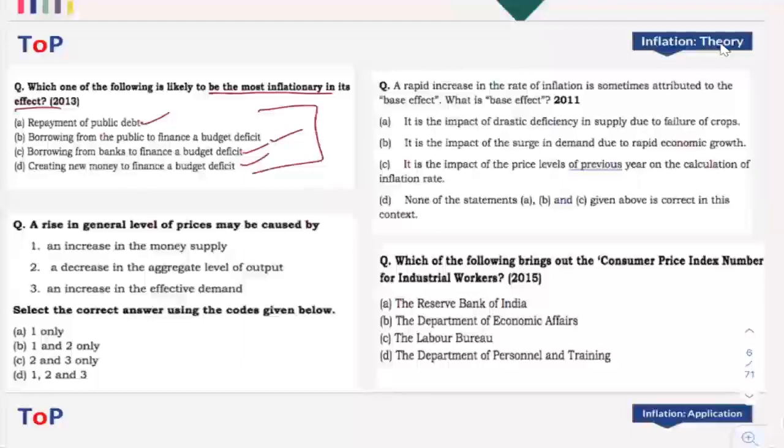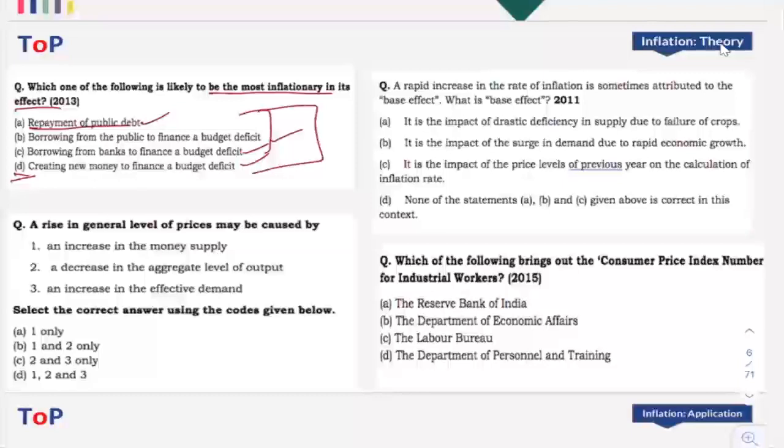I know you guys might already know the answer. It is obviously D, that is creating new money to finance a budget. Now, all the items that are given here, for example, repayment of public debt, that will increase the amount of money available with the people, right? That will have an impact on inflation. That will actually increase inflation.